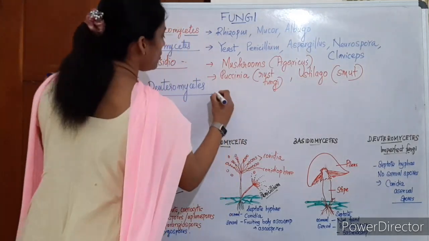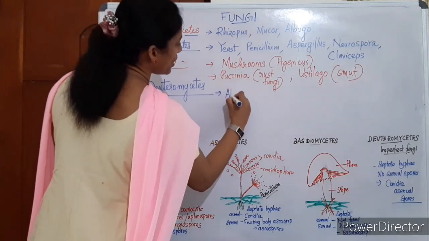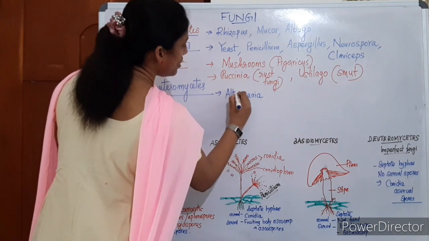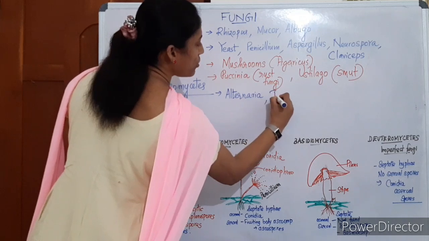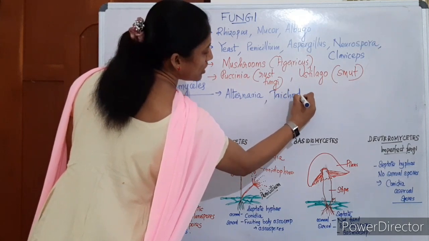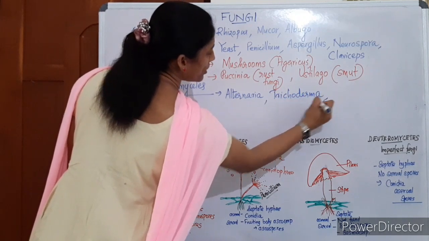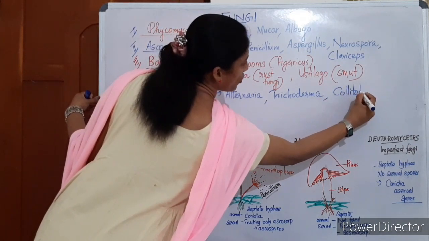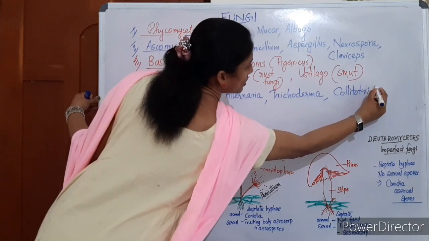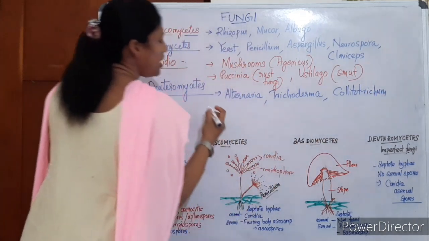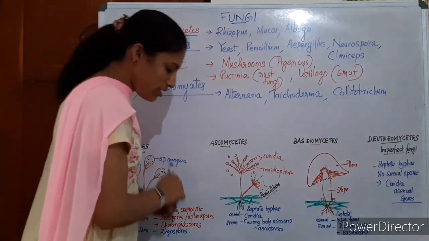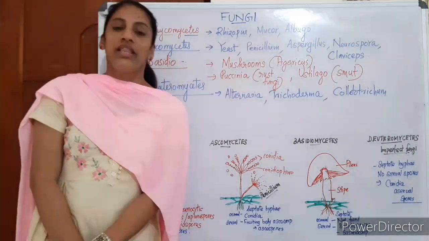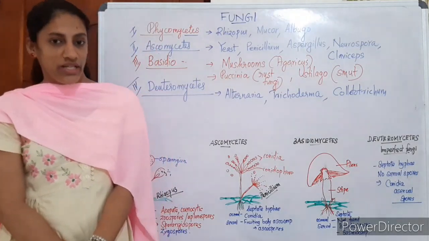And examples are Alternaria, Trichoderma. It causes skin diseases in humans. Then Colletotrichum. It causes diseases in plants. Alternaria, Trichoderma, Colletotrichum are three examples of Deuteromycetes. That's about the four classes of fungi.